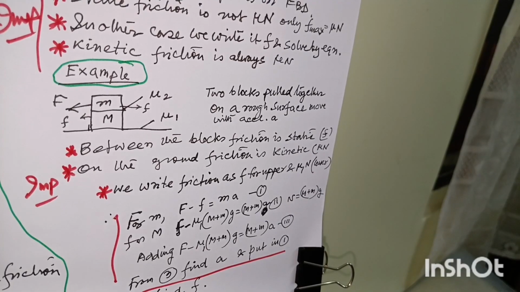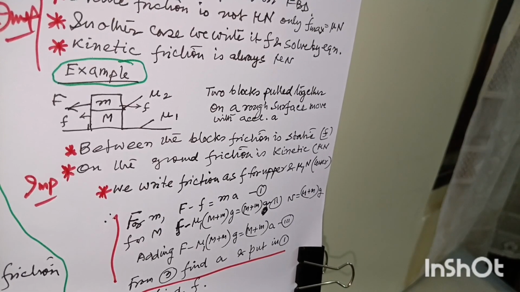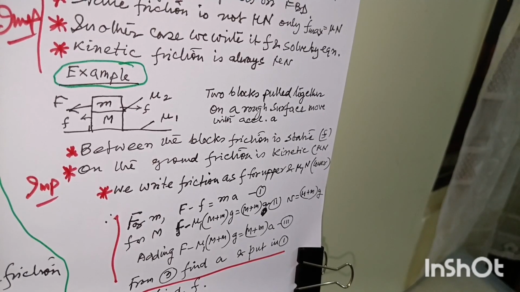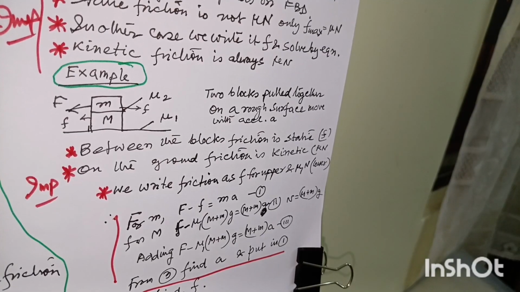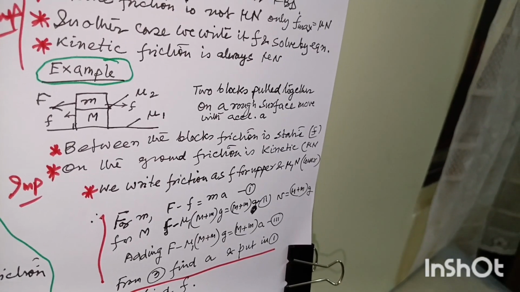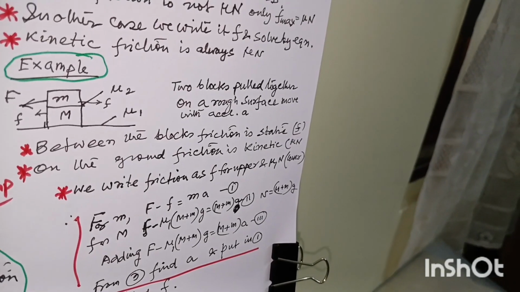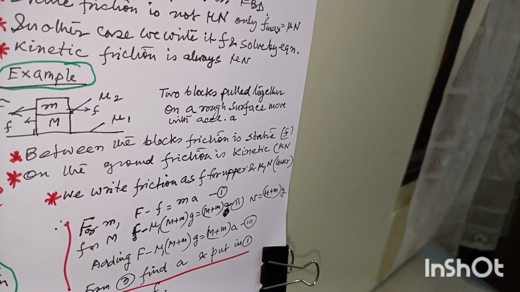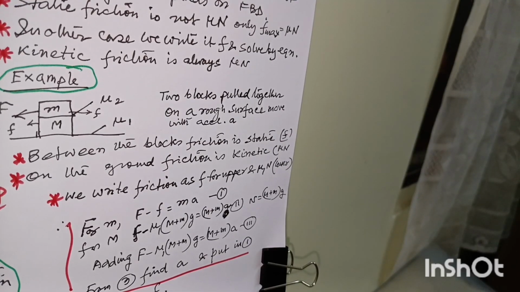But in the lower surface, the blocks together move on the lower surface. So there is relative motion. So on the lower surface, the friction is kinetic friction. So there the friction we will write mu 1 into N. And we write there mu 1 into N, and we have to find N.